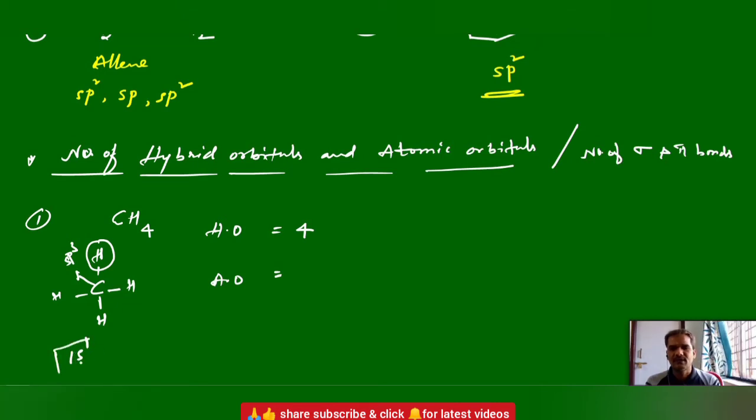This 1s1 will make a bond with the carbon sp3 hybrid orbitals. So we have 4 hydrogen atoms. They are also forming bonds, and they are pure orbitals only. They will not be involved in hybridization. Only carbon atomic orbitals are involved in hybridization. So we have 4 atomic orbitals of hydrogen.